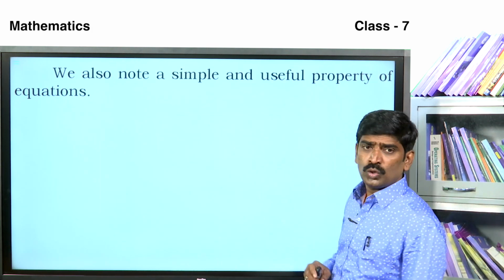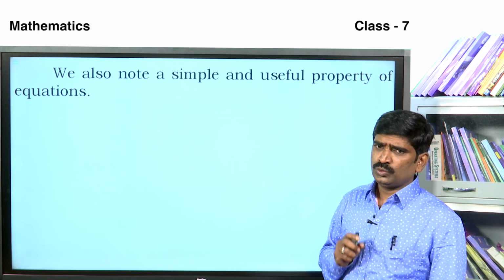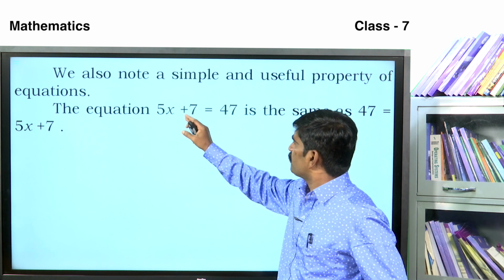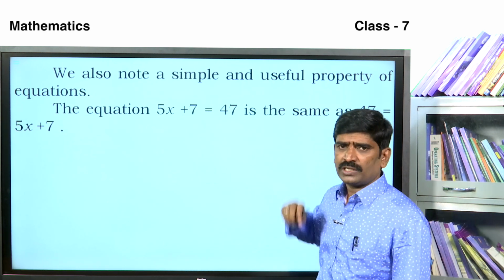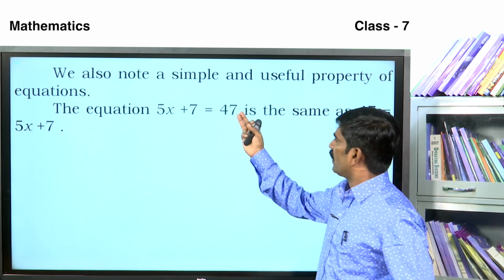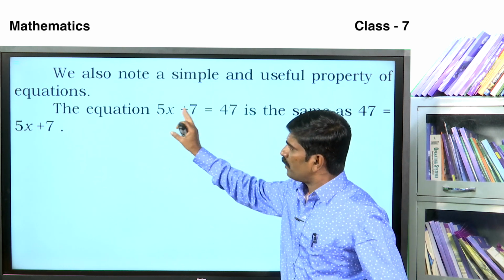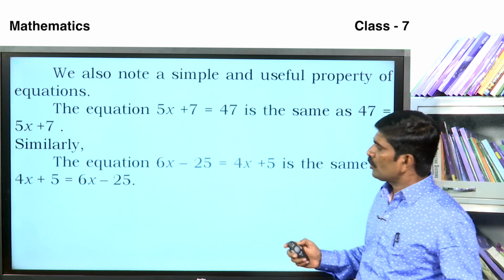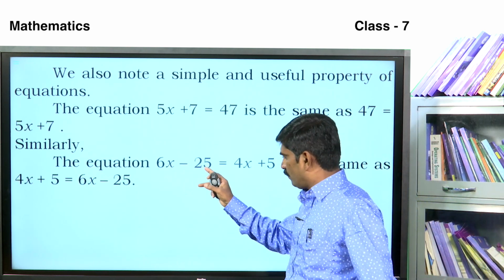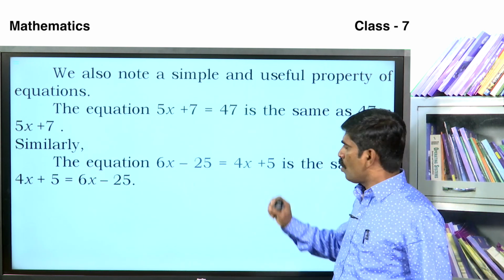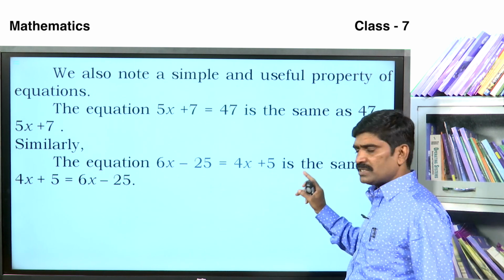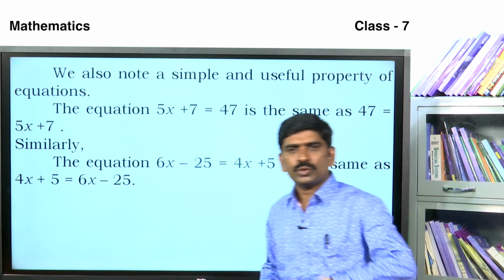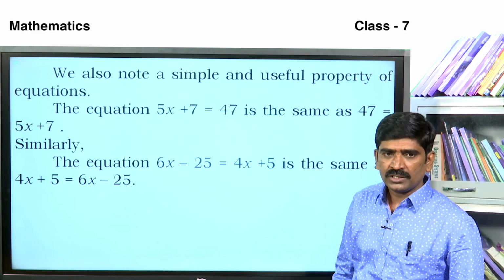We also note a simple and useful property of equations. The equation 5x plus 7 is equal to 47 is the same as 47 is equal to 5x plus 7. Similarly, the equation 6x minus 25 is equal to 4x plus 5 is the same as 4x plus 5 is equal to 6x minus 25.